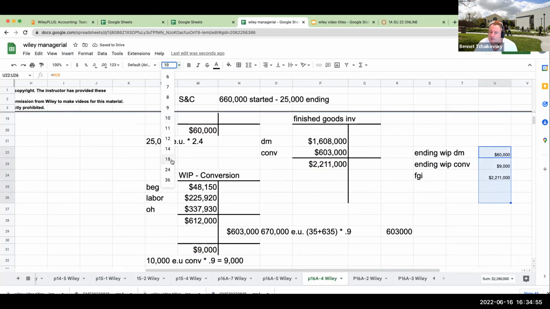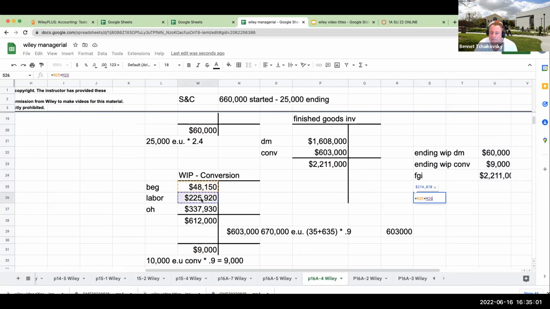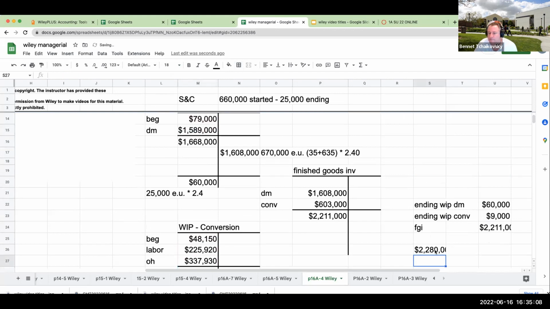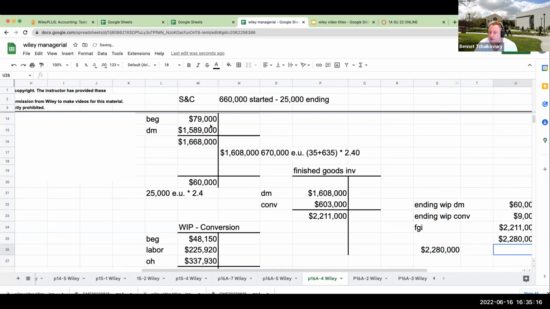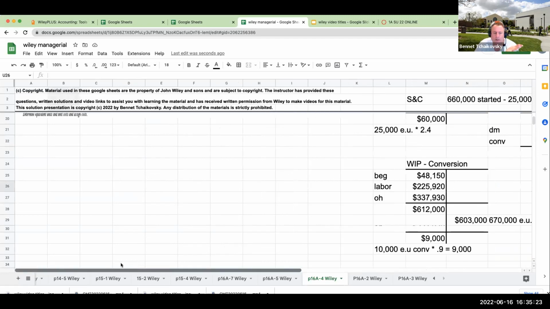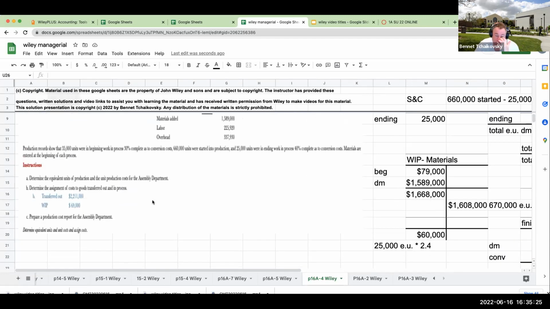Now, as you kind of saw, the very first thing we did is we said, okay, let's add up all the beginning labor overhead, and then let's add up the beginning and then the direct materials, and boom. If I add up these three values right here, this again is another way to go through and to check your work. So whatever costs I put in has to equal out the final allocation at the very end of the problem. So let's see what the question's asking us to go through and do.